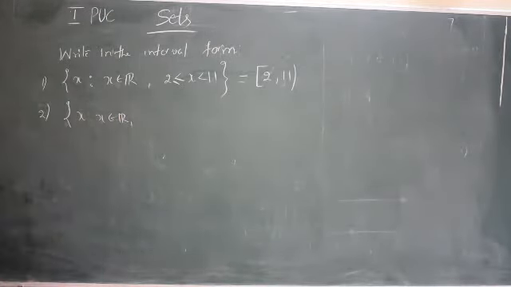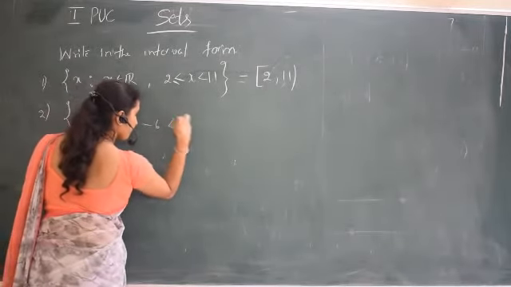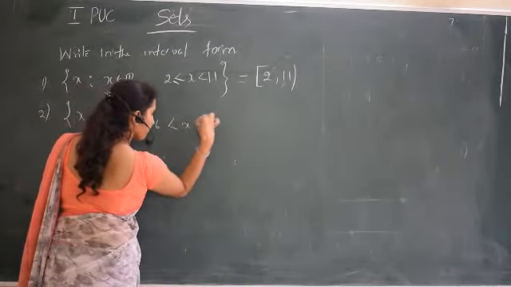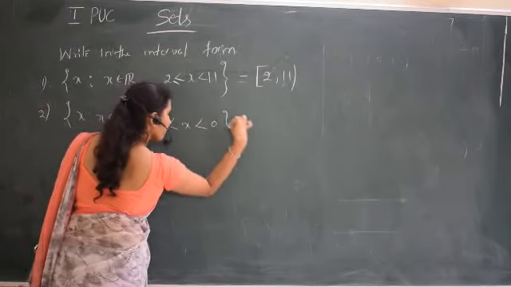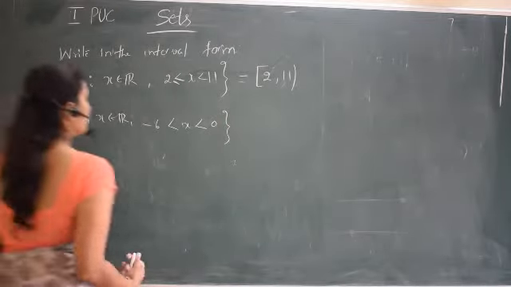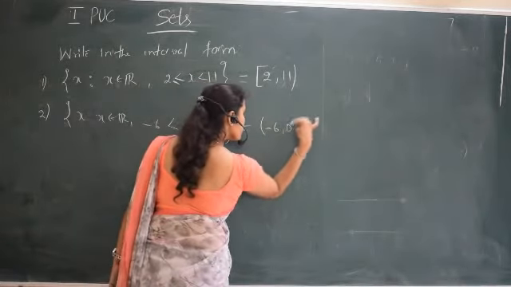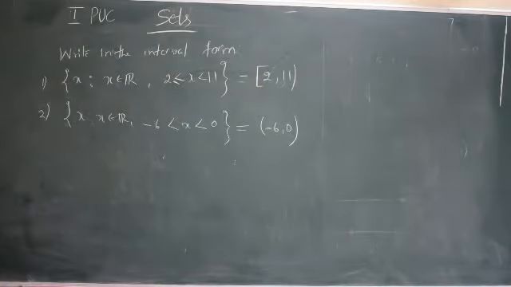Set of all x such that x belongs to R, then I can give an example. If I consider the set of all x such that x belongs to R and -6 less than x less than 0, then this will be equal to the open interval -6 to 0, because both are not included.